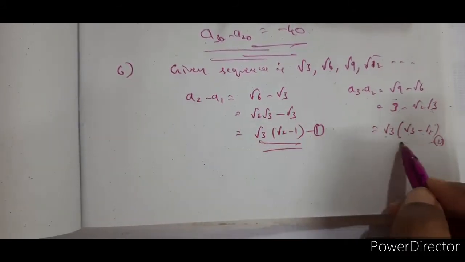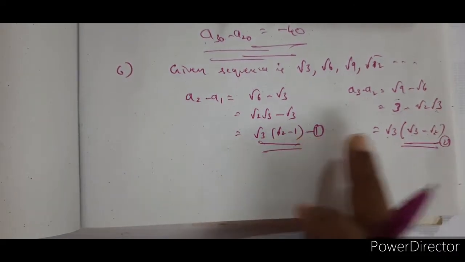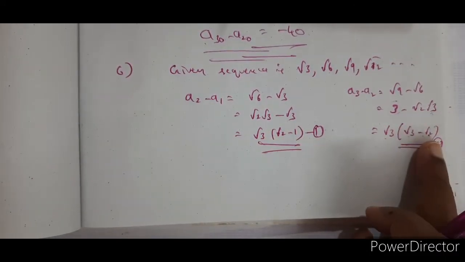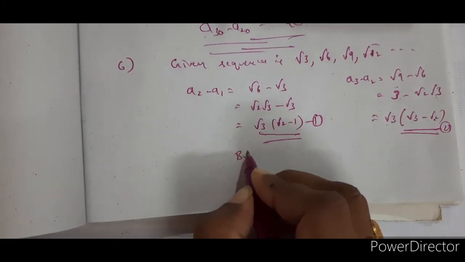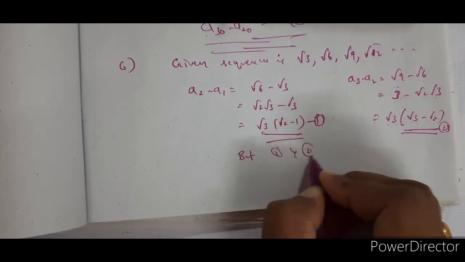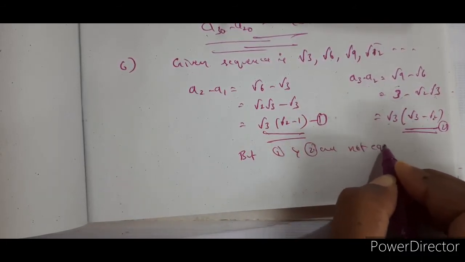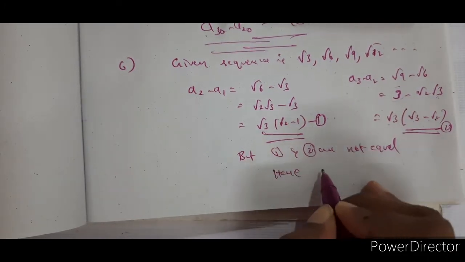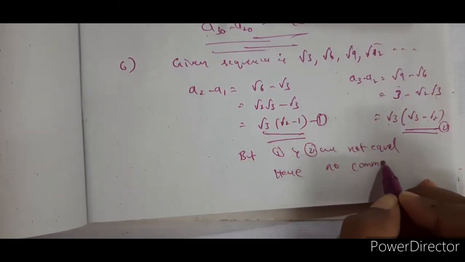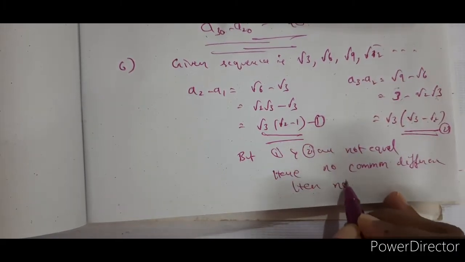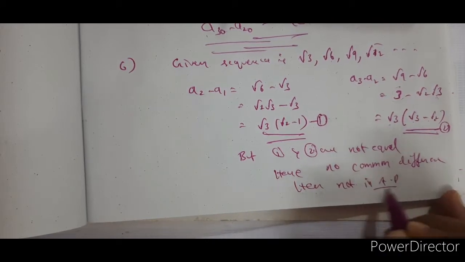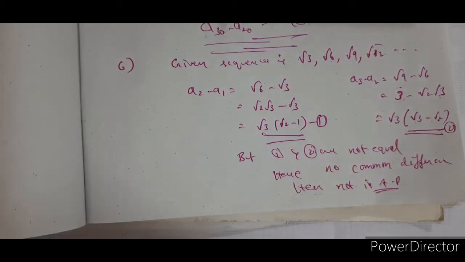Now, see, check 1 and 2. Are they equal? Is root 2 minus 1 equal to root 3 minus root 2? No, it is not equal. So, 1 and 2 are not equal. Hence, no common difference. Hence, not in AP. This is how you have to find out. Now, let's see the next one.